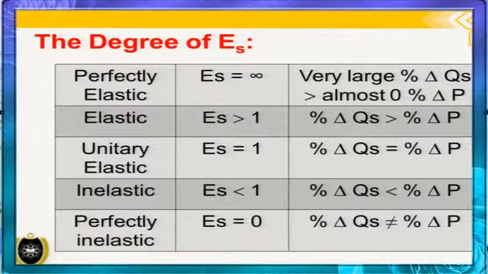The second one is elastic. Elastic is ES more than 1. That means percentage change in QS, or quantity supplied, is more than percentage change in price. The third one is unitary elastic, ES equal to 1. So unitary elastic means percentage change in quantity supplied is equal to percentage change in price.